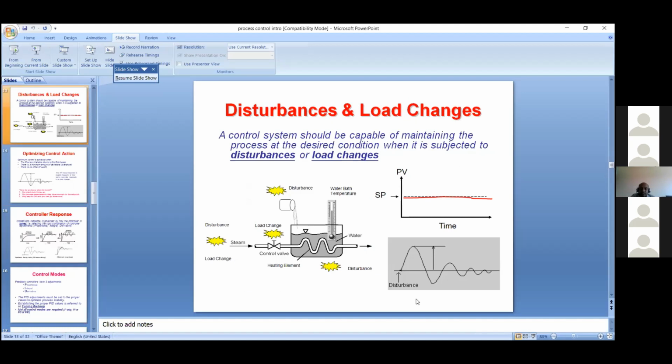If there is any disturbance or load changes, definitely there will be change in the level apart from the set point. During this time, the controller has to act immediately to keep the PV as constant as possible. You see here, there will be chances for a lot of difference. Steam flow may change, or the control valve may change, or the feed water input may change. So these are called disturbances.